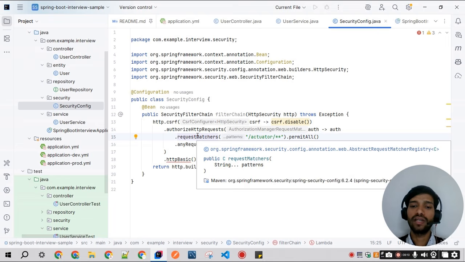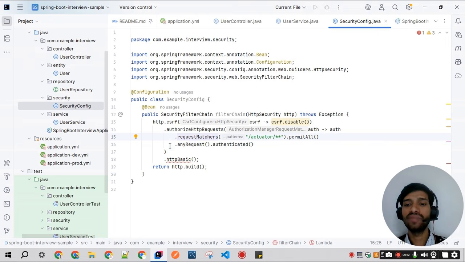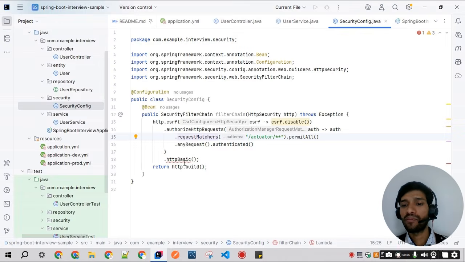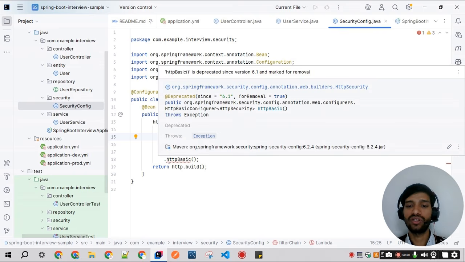So how does HTTP-based authentication work? During HTTP-based authentication, the credentials are sent in the header. In the header, we can pass Base64 encoding, or we can pass our own tokens. After that, it will be validated in the application, and the person will be allowed to access that HTTP method.